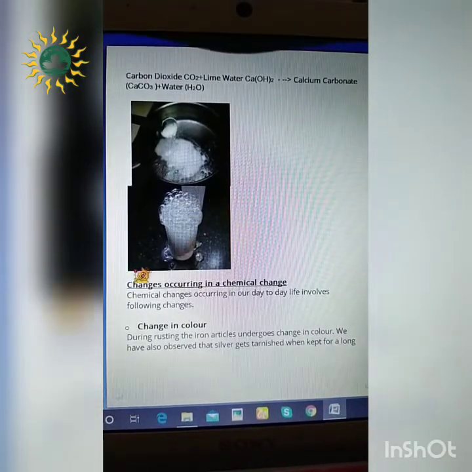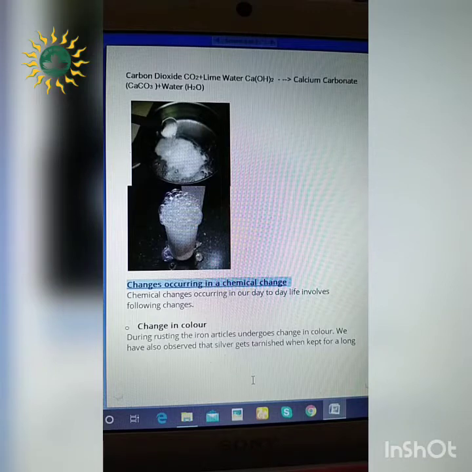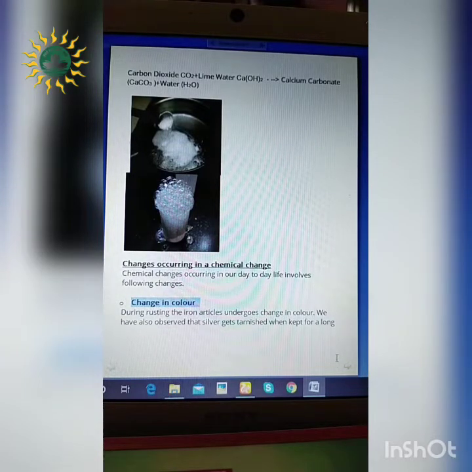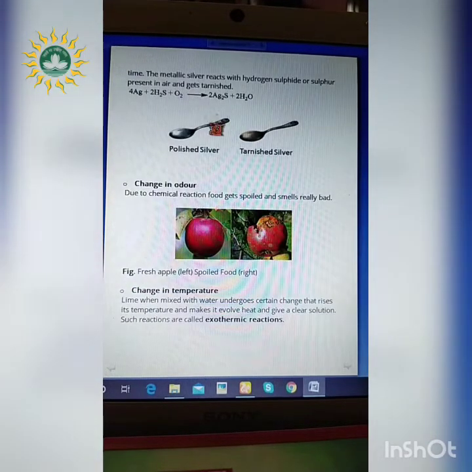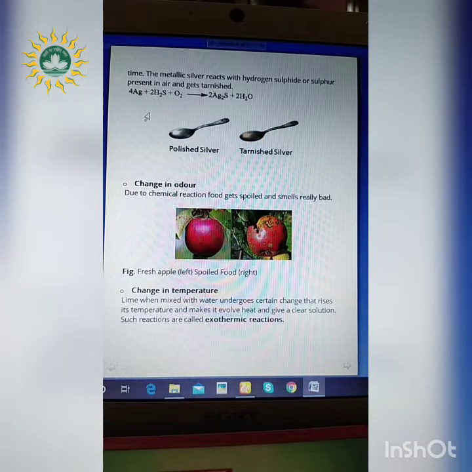Next, we will move on to the changes which occur during a chemical change. So there are different types of changes which are noted. First change is change in color. This one we have already discussed, that is tarnishing of silver. Here you can see the silver spoon, which is polished silver, and it has been tarnished, converted into tarnished silver. How? In presence of H2S, that is hydrogen sulfide, and oxygen.